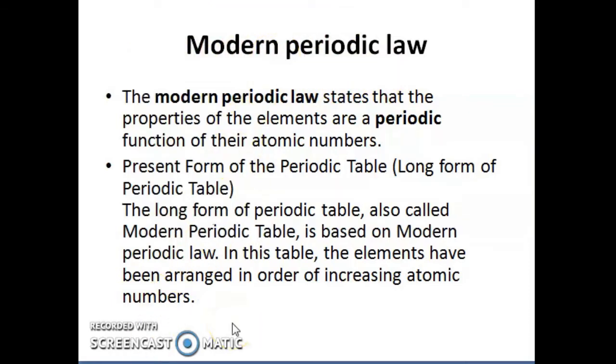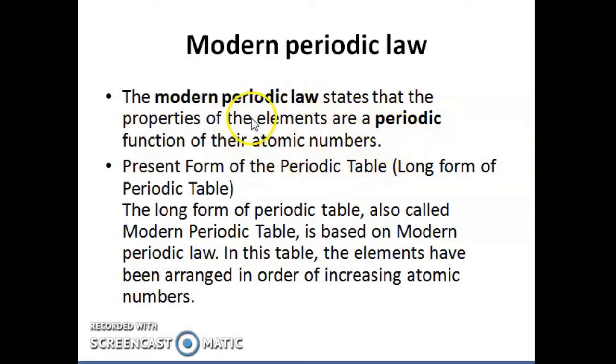So when we say modern periodic table, it is based on the arrangement of elements based on the atomic numbers. That is why the modern periodic law states that the properties of elements are a periodic function of their atomic numbers.